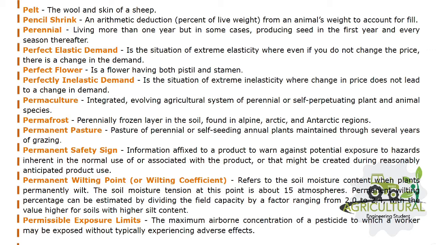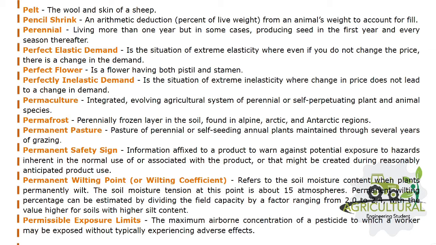Perfect flower is a flower having both pistil and stamen. Perfectly inelastic demand is the situation of extreme inelasticity where change in price does not lead to a change in demand. Permaculture, integrated, evolving agricultural system of perennial or self-perpetuating plant and animal species. Permafrost, perennially frozen layer in the soil, found in alpine, Arctic, and Antarctic regions. Permanent pasture, pasture of perennial or self-seeding annual plants maintained through several years of grazing.